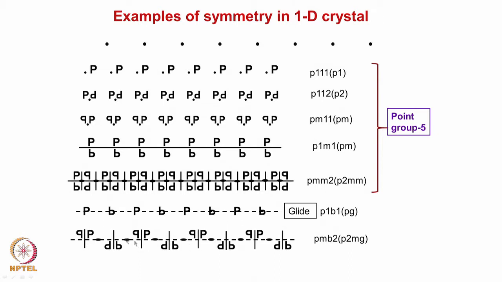Then along the y direction, on the yz plane, there is a glide, okay, and then around this point, if we consider, there is a two-fold rotation along the z axis.